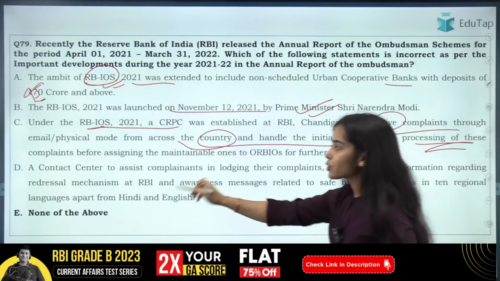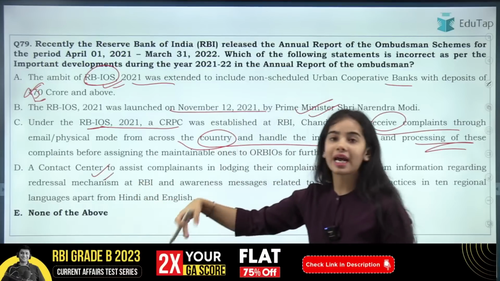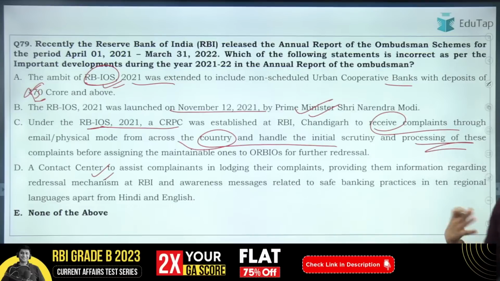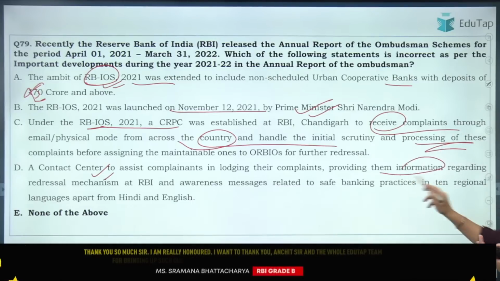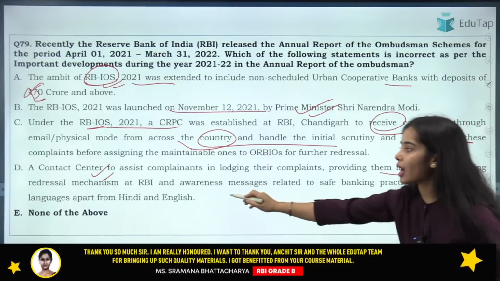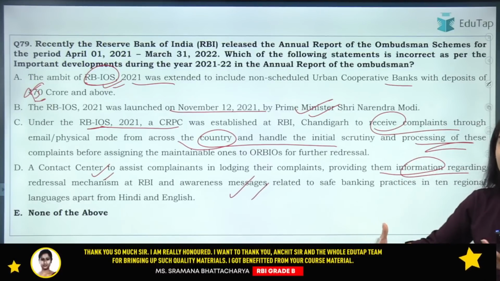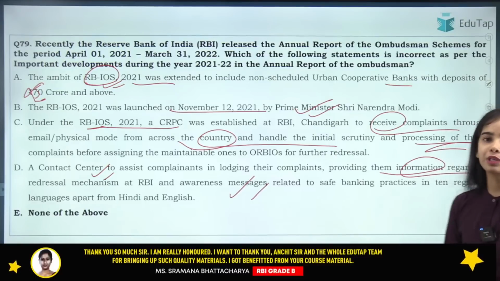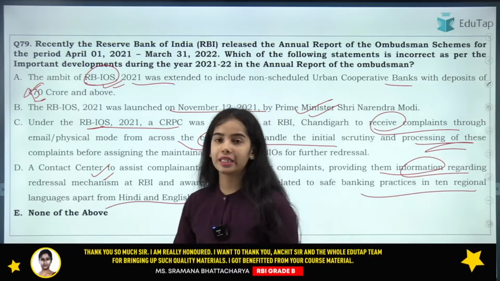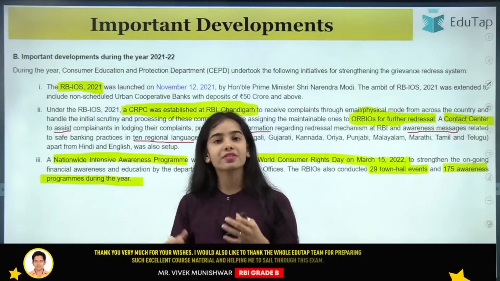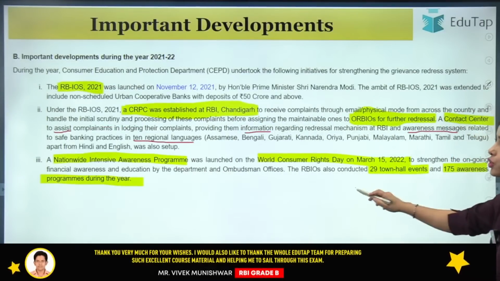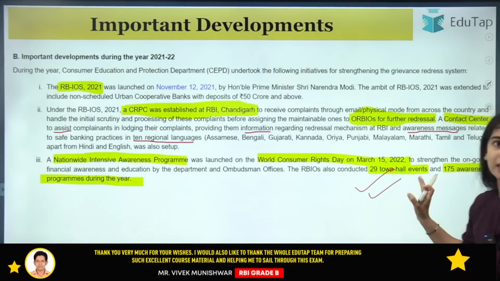Okay, this contact center has been launched that will help people to raise complaints, providing them information regarding the redressal mechanism under the Reserve Bank of India, and to spread awareness messages. The contact center is present in 10 regional languages apart from Hindi and English. So in Hindi and English as well as 10 additional languages the information is spread. So this is all the information that is provided here that you can read.